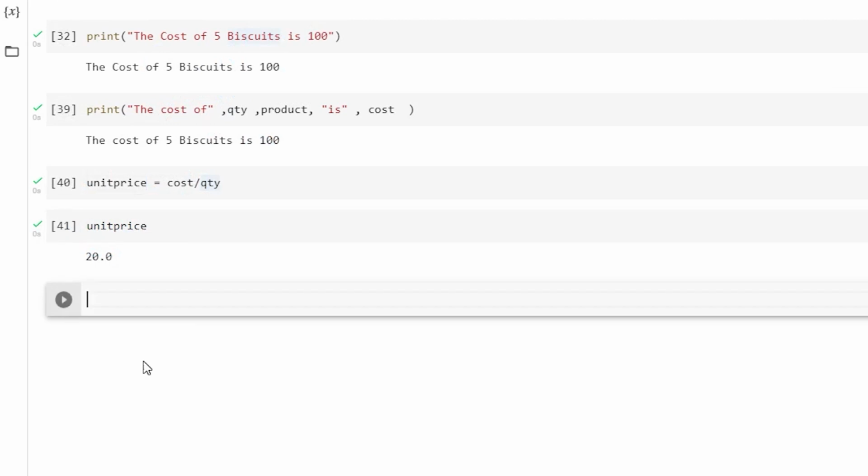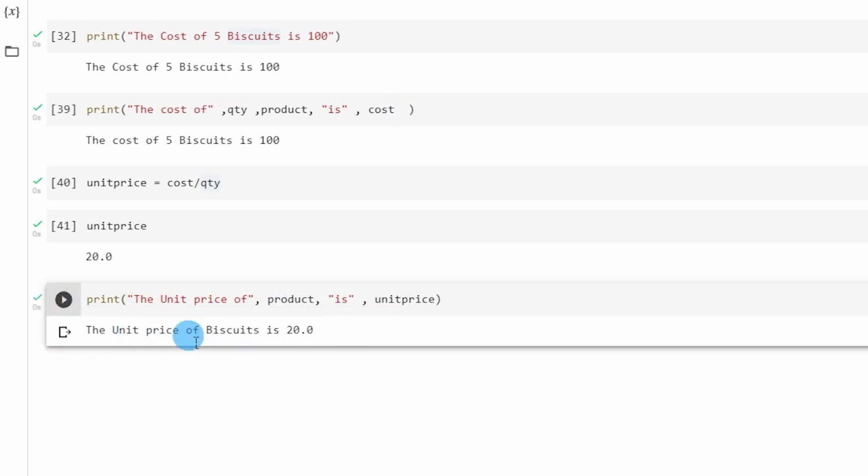Now I can add a new line of code and say print the unit price of, comma, product, is, comma, unit price. Now if I run this, I'm going to get a statement which says the unit price of biscuits is 20.